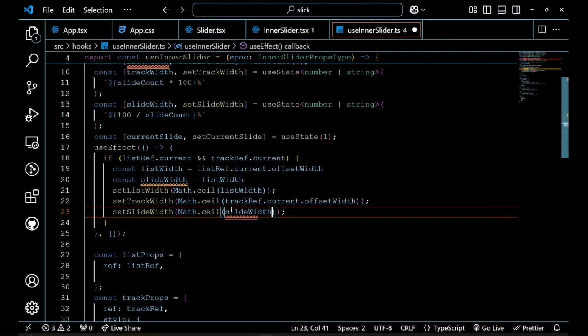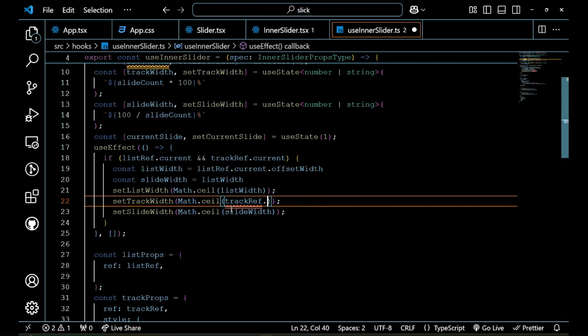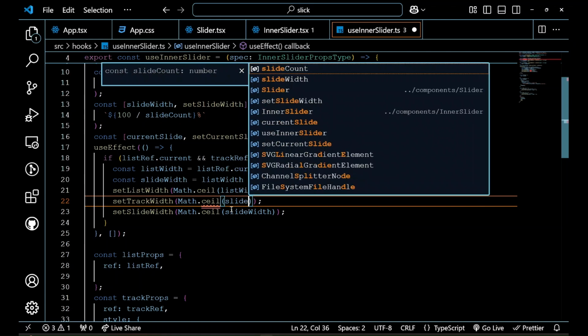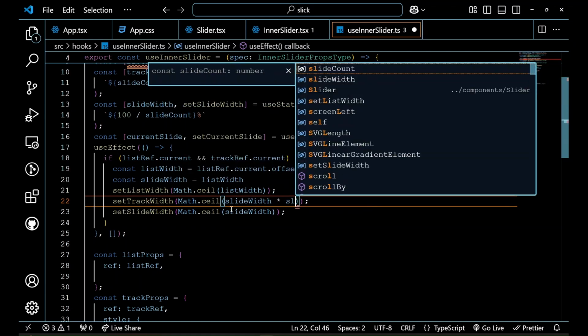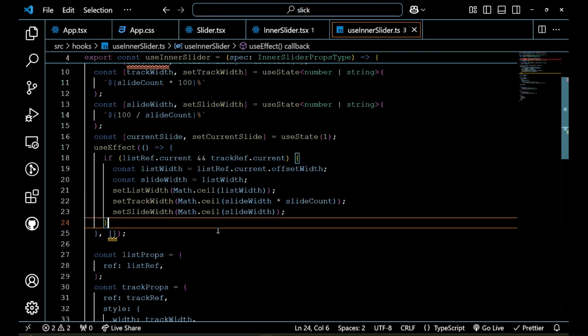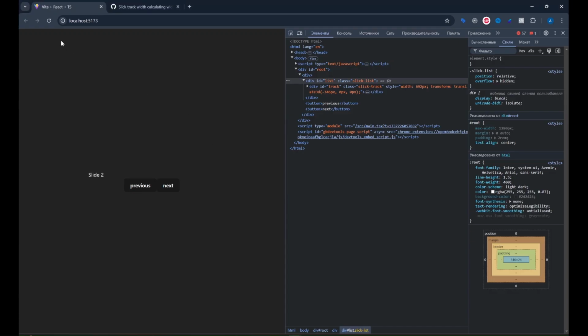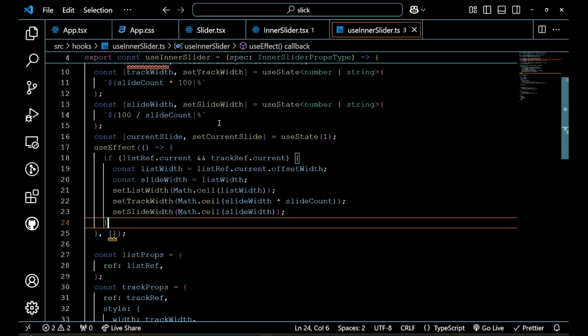Slide width. Now we can calculate the width of our track. So that's basically, as we said, slide width multiplied by slide count. Let's see what happens. Now, nothing happened for now. It's simply because we removed our style from our list.